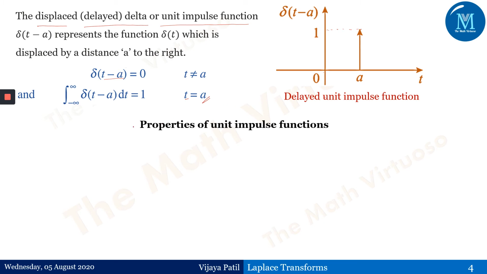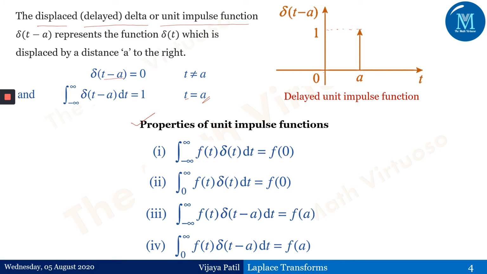Now I have listed a few properties which will be very useful whenever you apply this Dirac delta function in real life scenarios or any kind of projects. These are the properties of the unit impulse function. I'm just listing them out, not discussing them; you can have a look. The integral from minus infinity to infinity of f of t delta t dt is f of 0. The integral from 0 to infinity of f of t delta t dt is also f of 0.